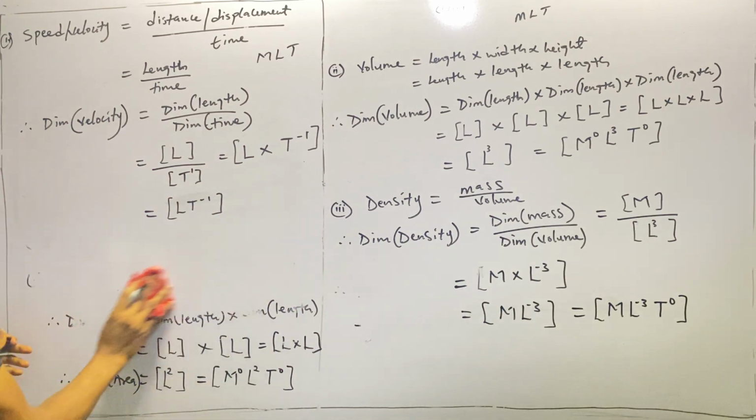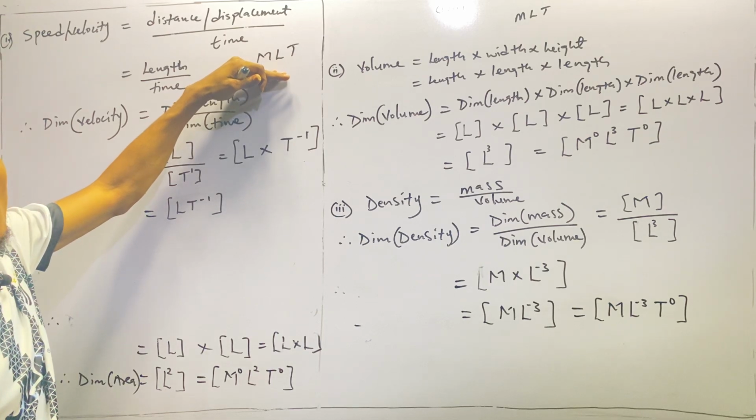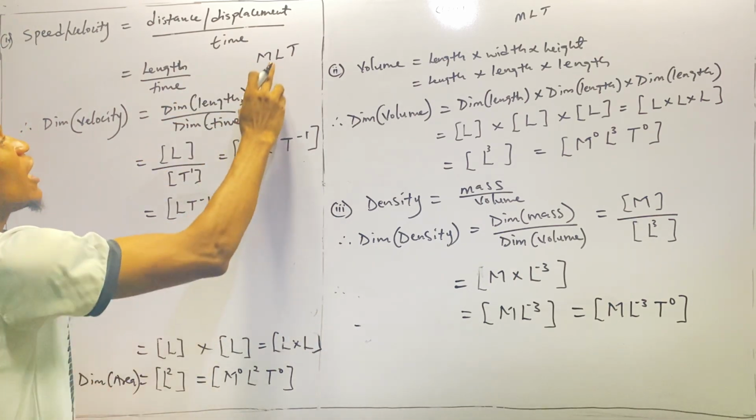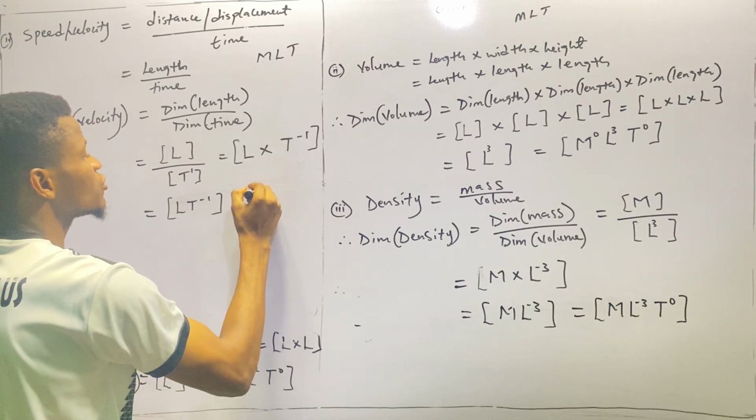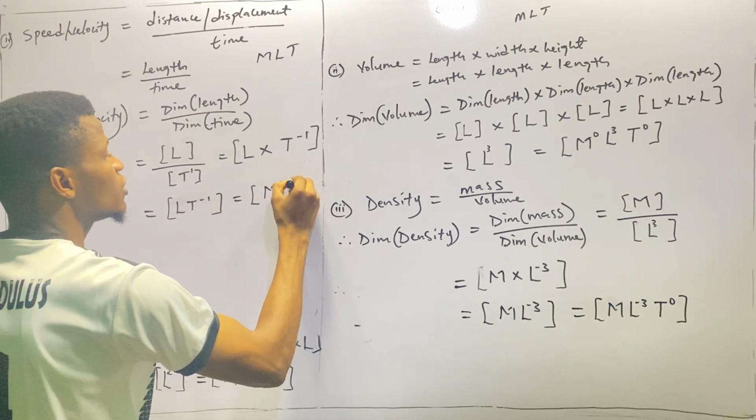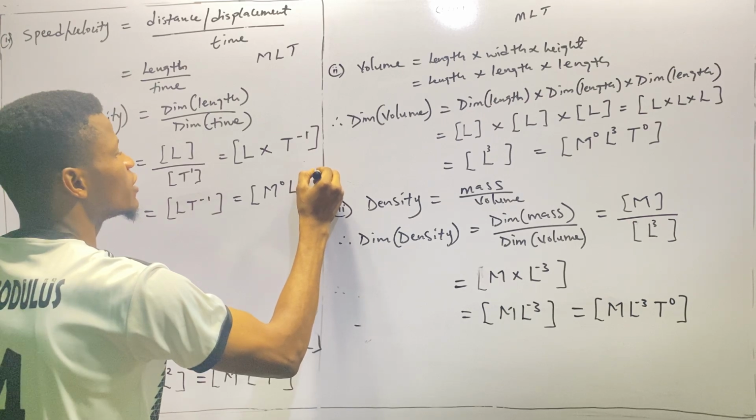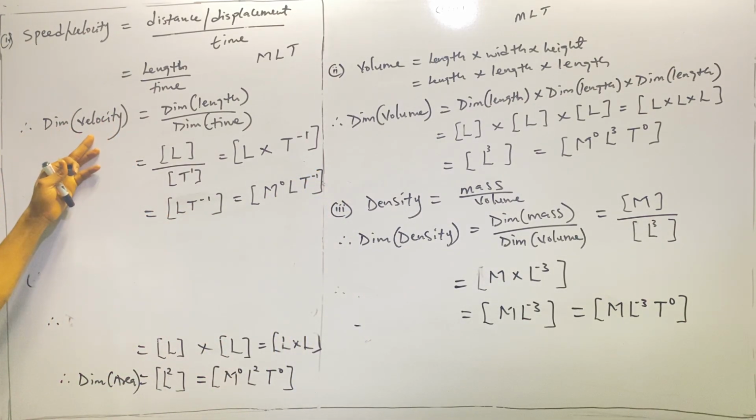Okay, but we're not going to leave it like this. This is the final answer anyways. But to put it in this form, MLT, we only have L and T. They are here, but M is not there. So the one that is not there, we introduce it as raised to power 0. So we have M raised to power 0, L, then T raised to power negative 1. So that is the dimension of velocity.